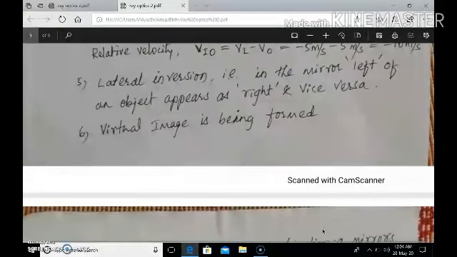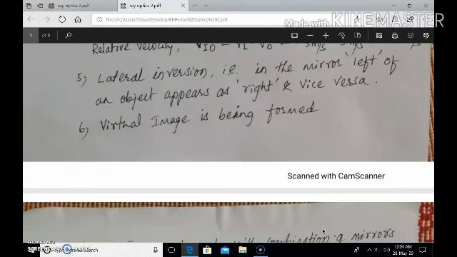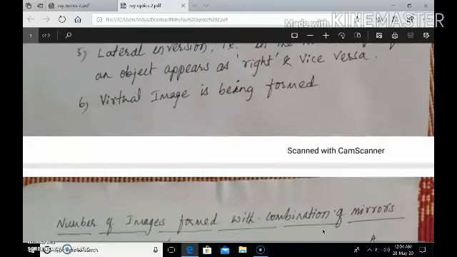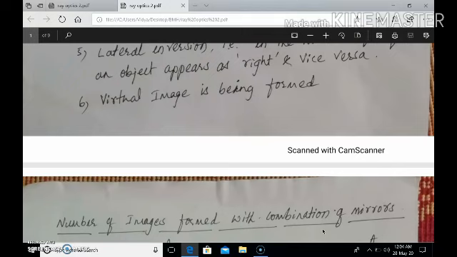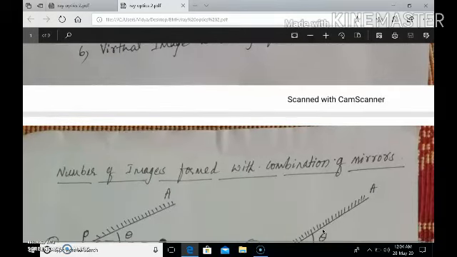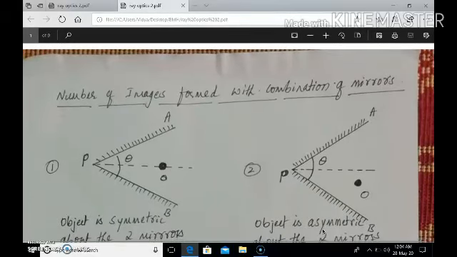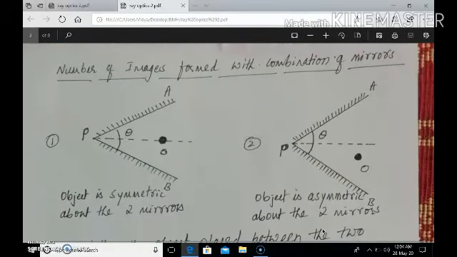So a plane mirror always produces a virtual, erect, same size image behind the mirror. A virtual image is the image which can only be seen, which cannot be caught on the screen. Further, a number of images are formed with a combination of mirrors.